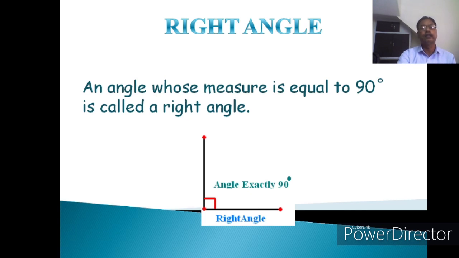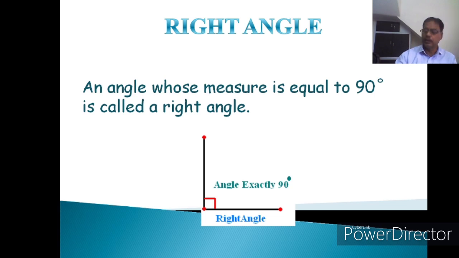Now right angle, an angle whose measure is equal to 90 degree is called a right angle. Means it is exactly 90, not between. We talk about between in obtuse angle, acute angle, reflex angle.